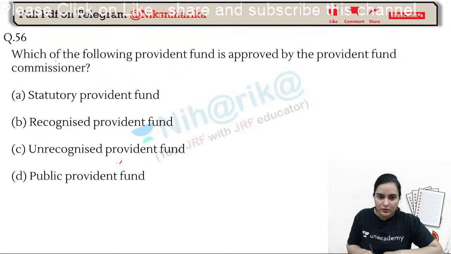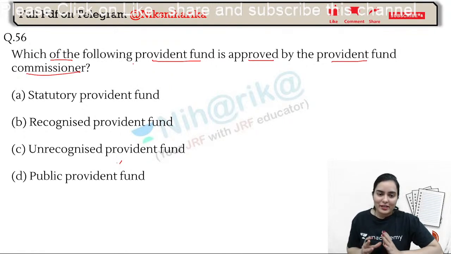Which of the following provident funds is approved by the Provident Fund Commissioner? Now, this question: Provident Fund, SPF, RPF, UPF and PPF. This was also asked in 2020. This was again asked in 2021.